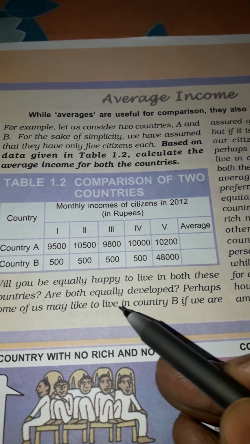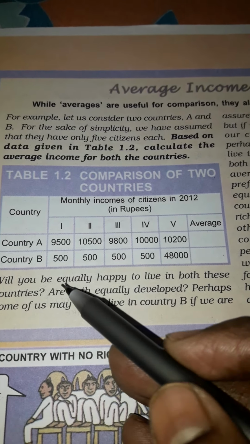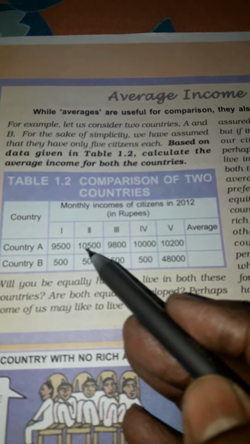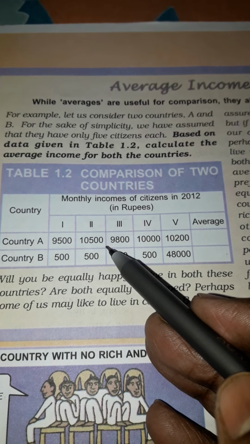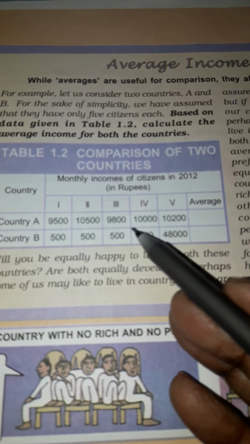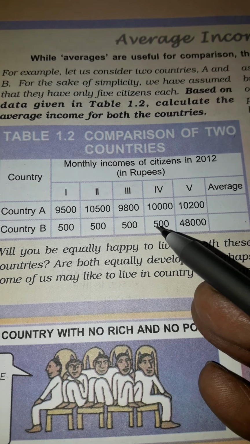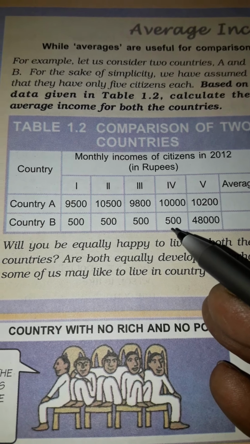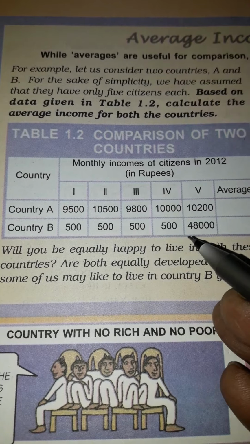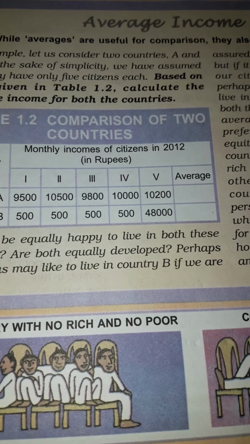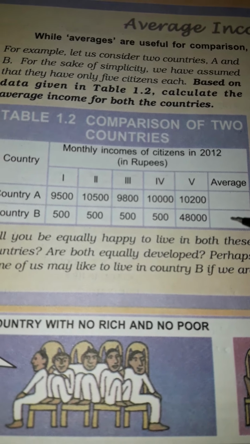Which country will you choose to live in? Of course we will choose country A, because here we will get more equal opportunity because of the equal distribution of income. It will be better for our improvement, for a healthier and happier life. So country A will be preferred by the citizen because of the equitable distribution of income.